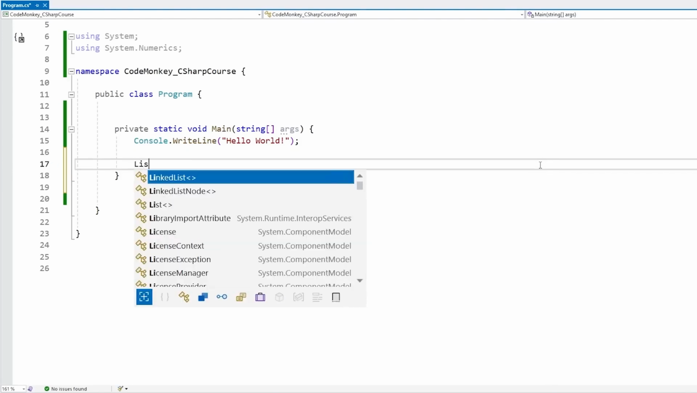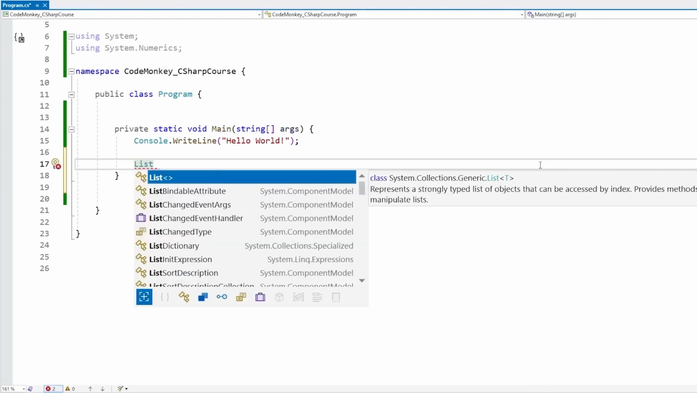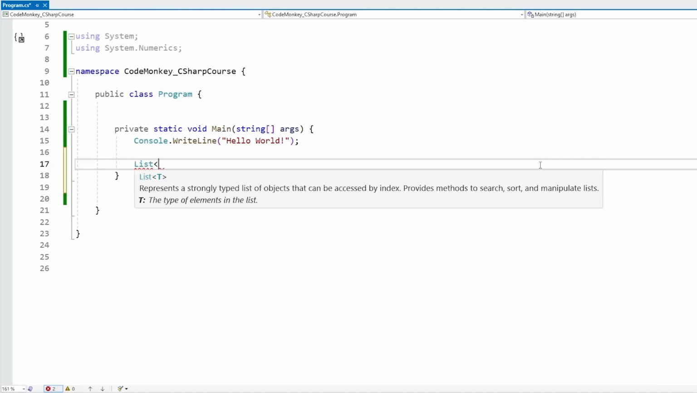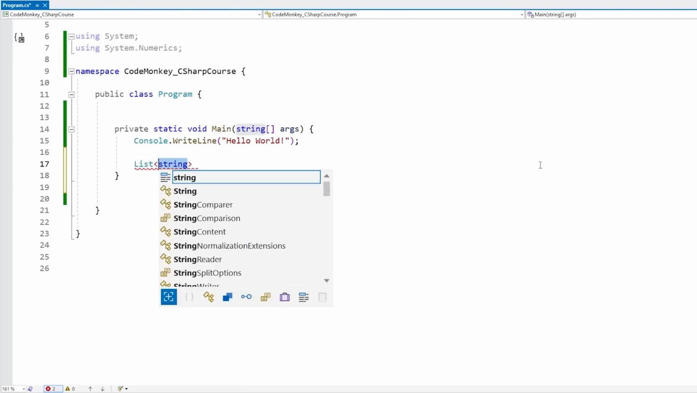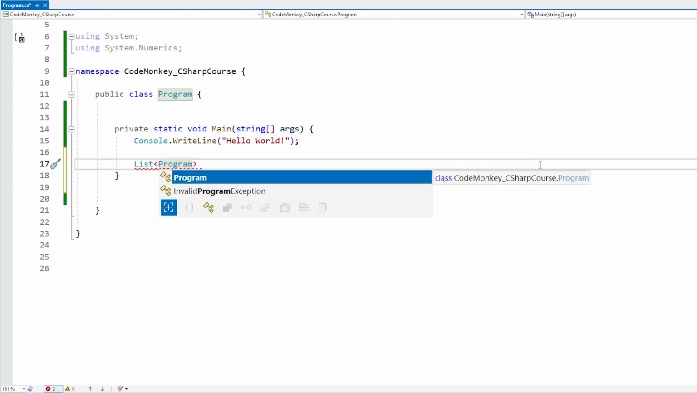For example, quite a long time ago we learned about list, and the list type requires putting another type within those angle brackets. This right here, for example, a list of int, is what is called a generic. The list type works with generics, which means it can work with any type. So we can make a list of ints, a list of strings, a list of program types, and so on.